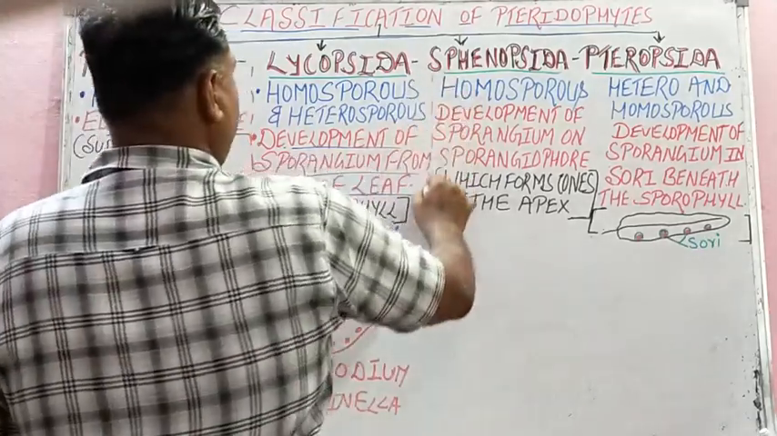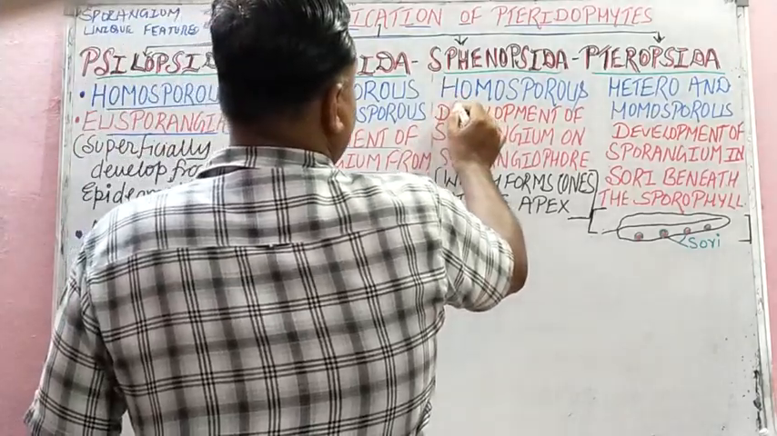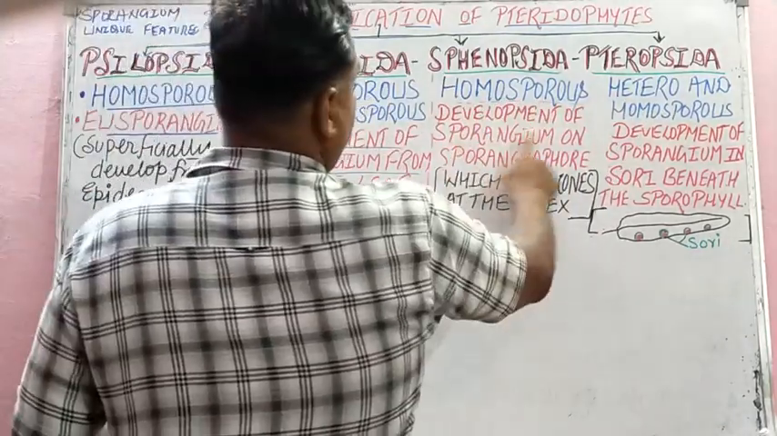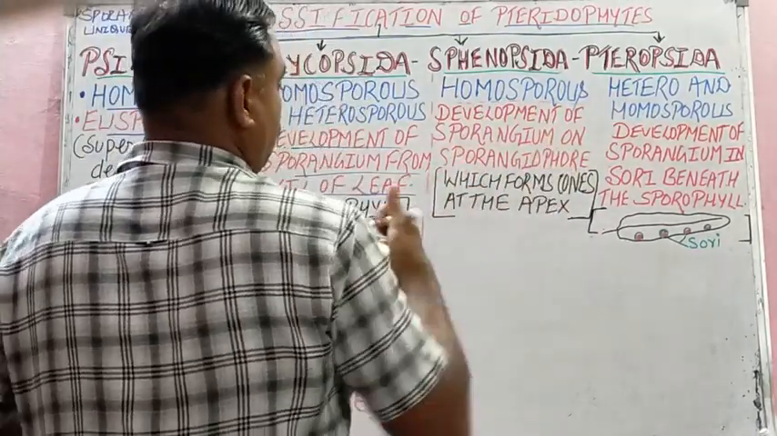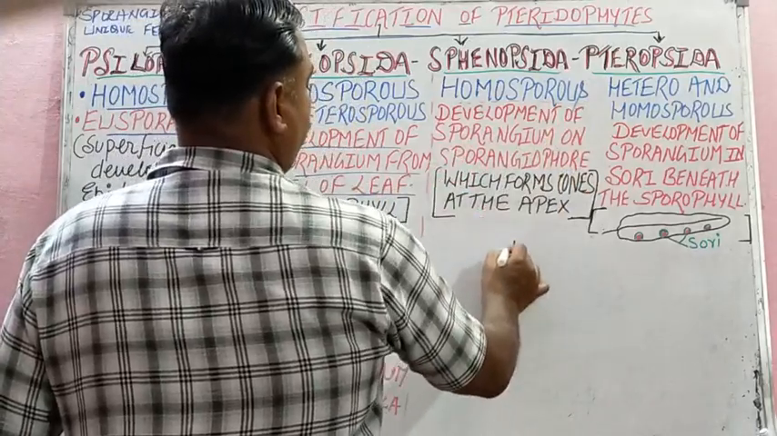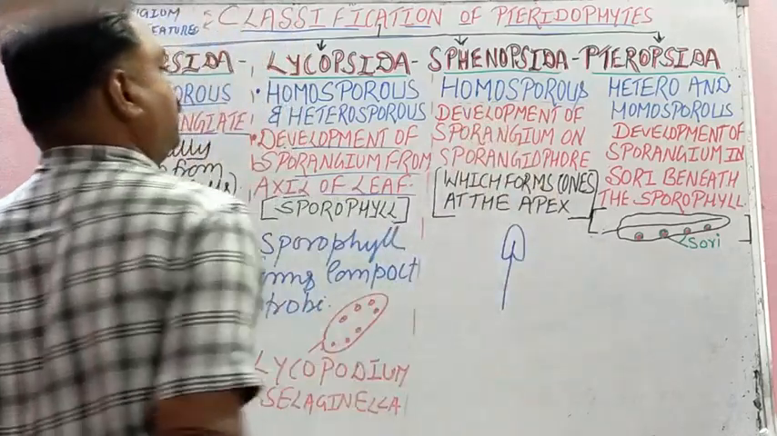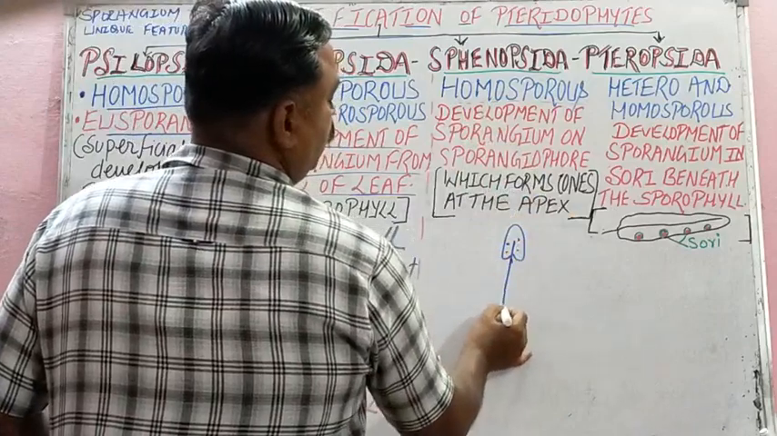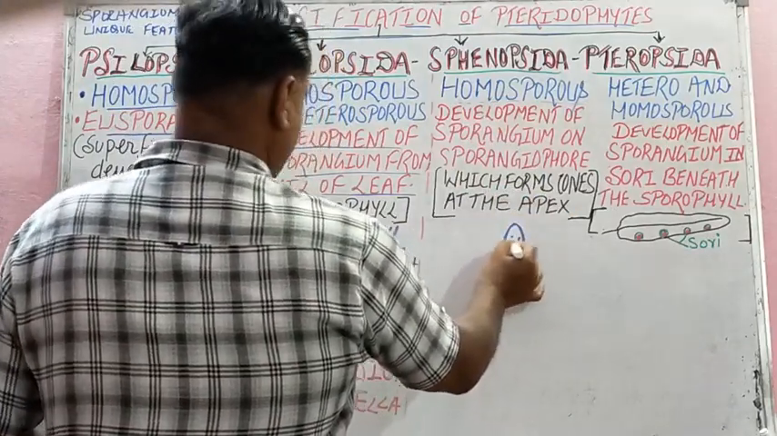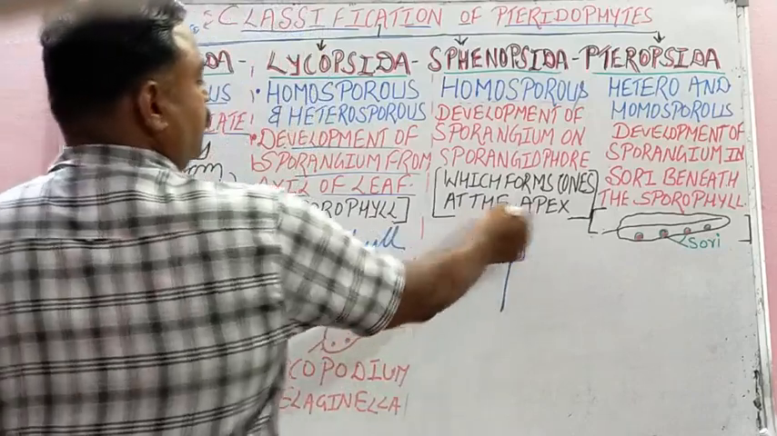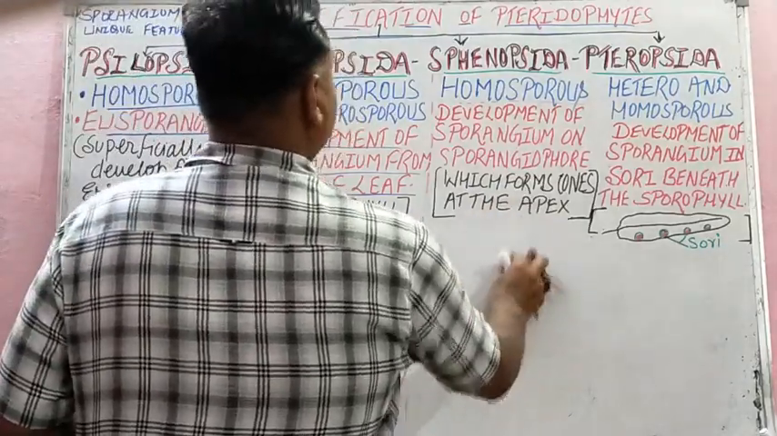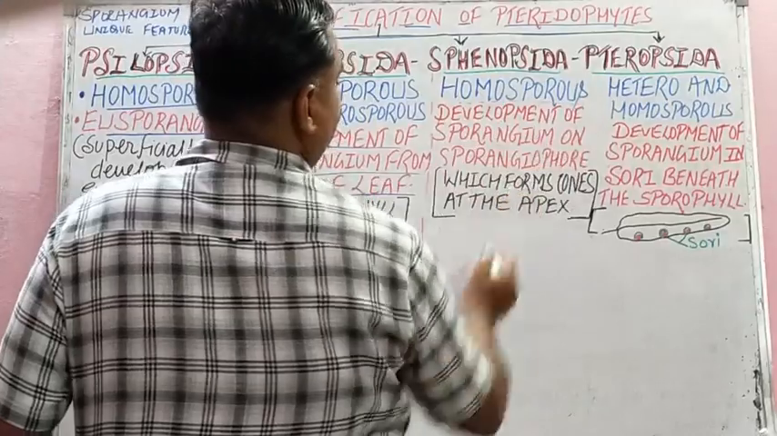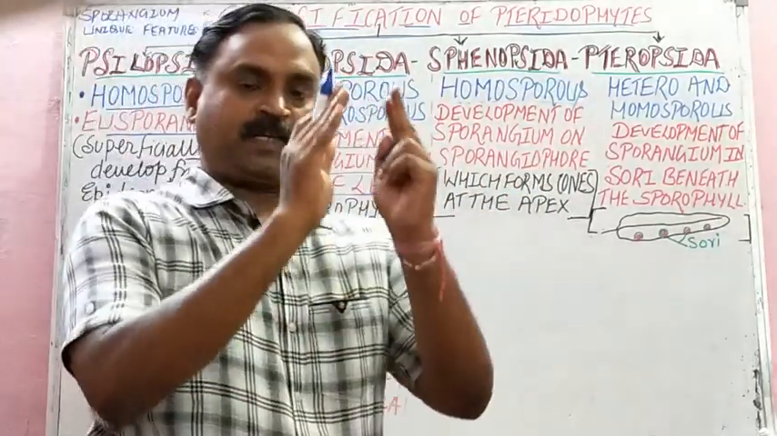Then, student, Sphenopsida: the development of the spores is homosporous kind, same kind of the spore, and the development of sporangium is on sporangiophore. Like this is sporangiophore and this is sporangium, which forms cones at the apex. So this is about the development of sporangium. Spores are homosporous type, and sporangium develops on the sporangiophore, which forms cones at the apex.